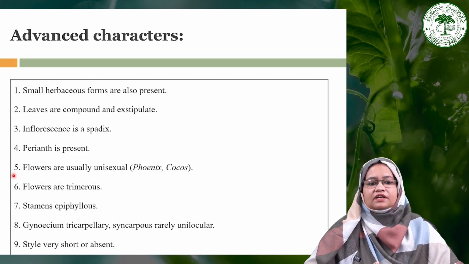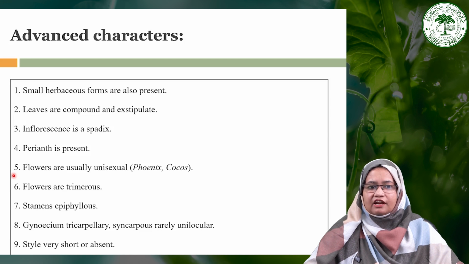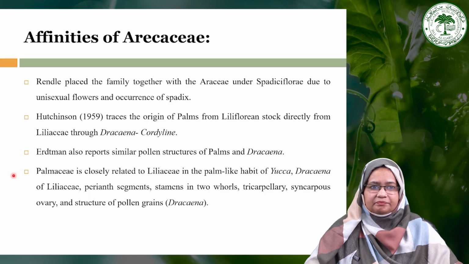But besides this, it shows lots of advanced characteristics, like small herbaceous forms are also present in this particular family. Leaves are compound and exstipulate. Inflorescence is a spadix type. Perianth is present, and the flowers are usually unisexual, like in Cocos. Then flowers are trimerous. Stamens are epiphyllous. Gynoecium is tricarpellary, syncarpous, rarely unilocular, and the style is very short or absent. So these are some advanced characteristics present in this particular family, Arecaceae.